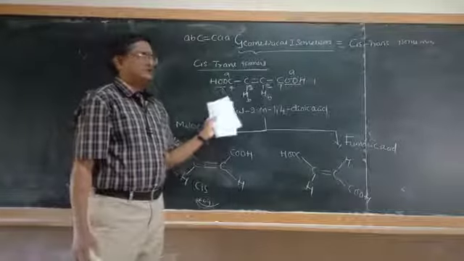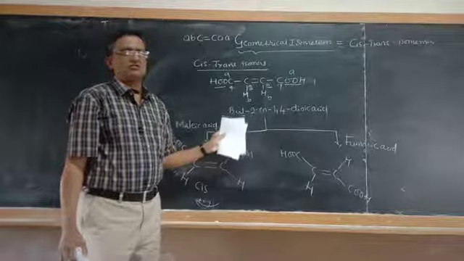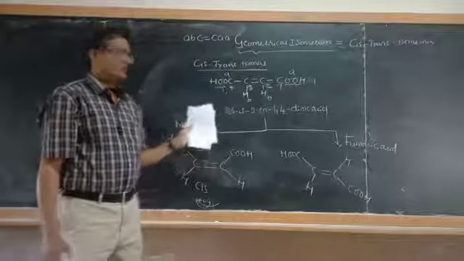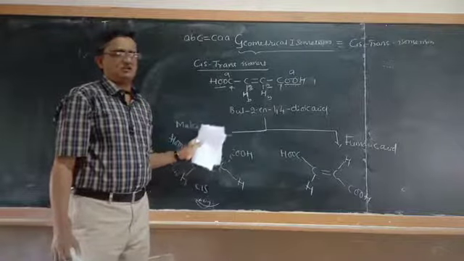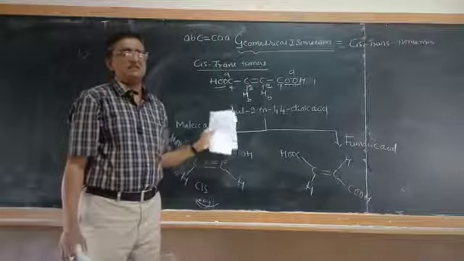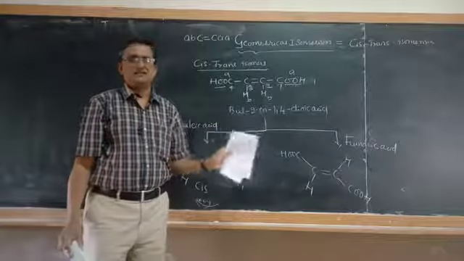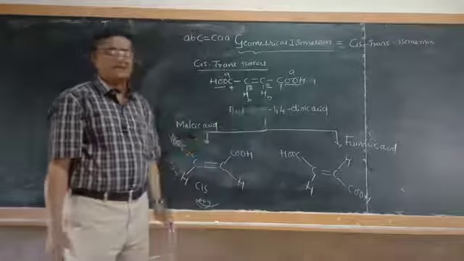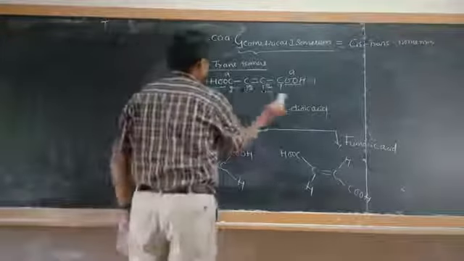Cis-trans isomers are geometrical isomers. In geometrical isomerism, if two identical groups or atoms are present together across the carbon-carbon double bond, they are called cis isomers. If they are in opposite directions, they are called trans isomers.